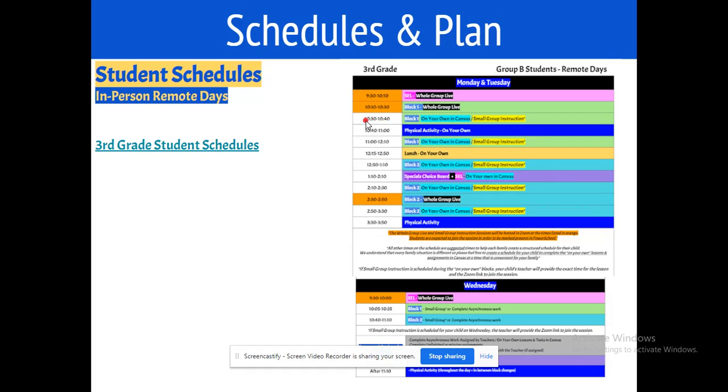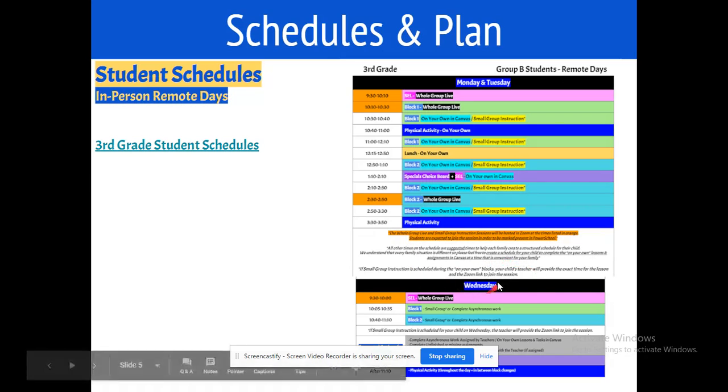From 10:30 until 2:30, they are on their own. They are not in Zoom. From 2:30 until 2:50, they will be back on Zoom with their afternoon teacher having either their reading or their math whole group instruction. From 2:50 until 3:50, they again are on their own, not in Zoom.